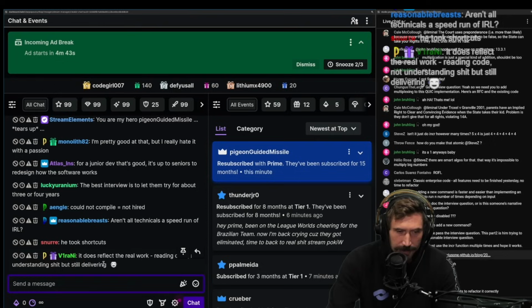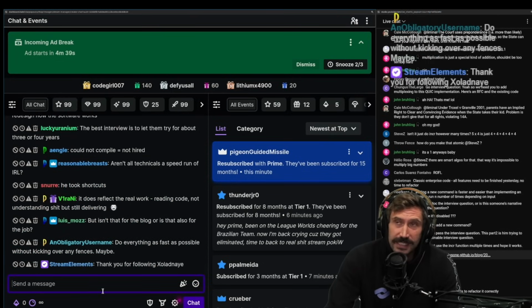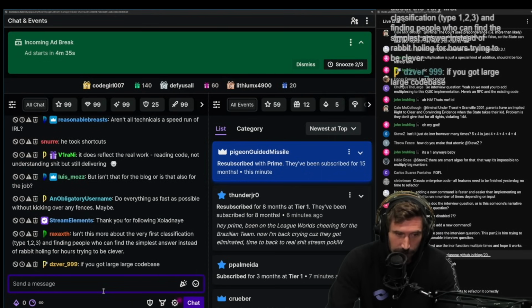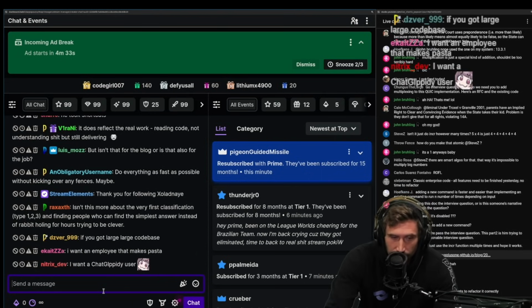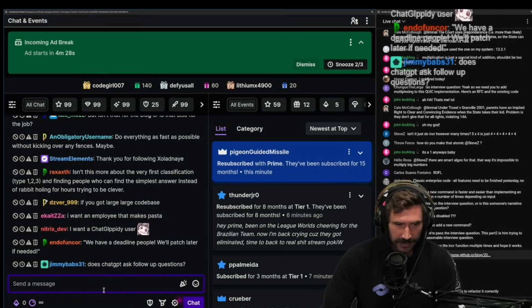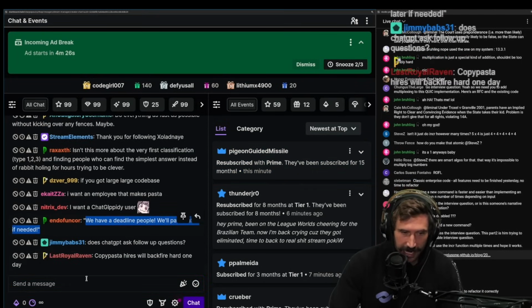He took shortcuts. I mean, shortcuts are valid. Sometimes you've got to know when to take a shortcut. Maybe this is a better test, saying that he knows how to take a shortcut when he's supposed to take a shortcut, as opposed to doing the right thing just given the time. We've got a deadline, people. We'll patch it later if needed. And that's how everybody hates their life.